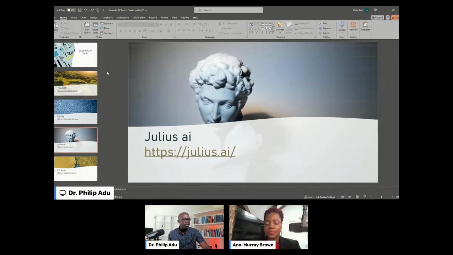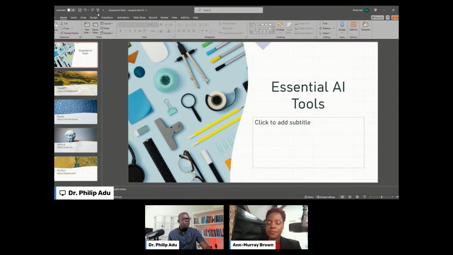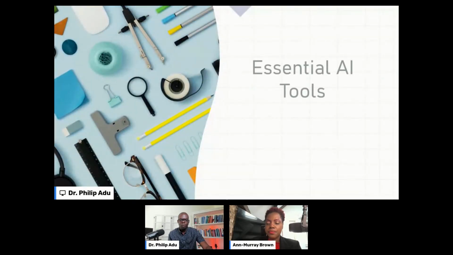Oh, there are a lot of tools around, and I'm also going to share with you what I've been using and what is helping me, right? So let me quickly share my screen and we go through some of the tools. And if you have any question, I'll be happy to provide you more information. So let's go to this PowerPoint slides. I think that will be helpful for us to talk about the tools.